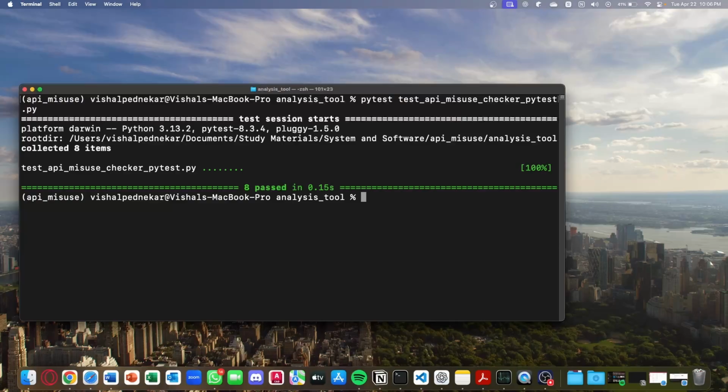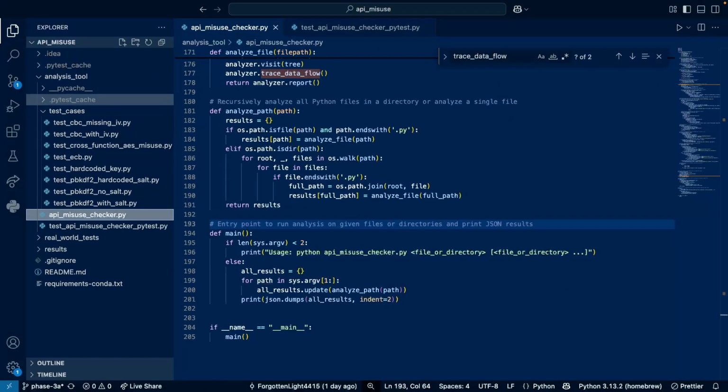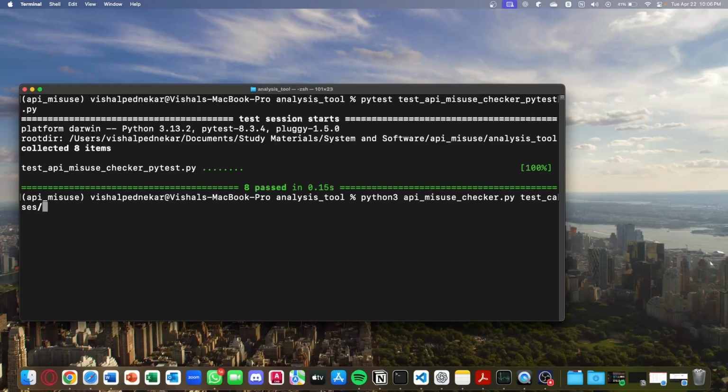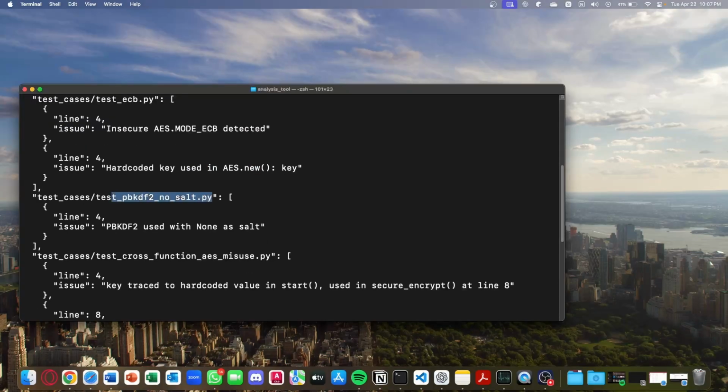I'm going to run our analysis file, that is the original file, the API misuse checker.py, against all those test cases. Coming back to the terminal, there we go, and here we can see which test cases have a vulnerability and which do not. Let's quickly take a look at a few of them. Here we have test pbkdf2 with no salt, and it is producing a vulnerability, which is pbkdf2 used with none as salt. We can also verify this from the test cases.